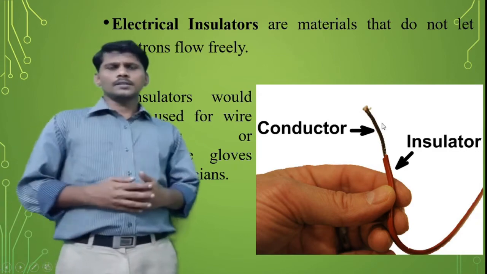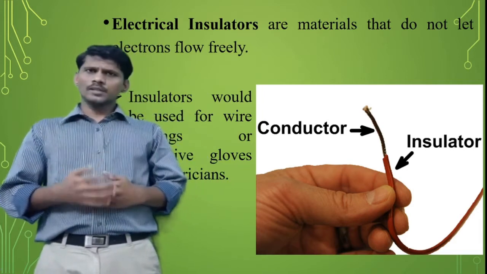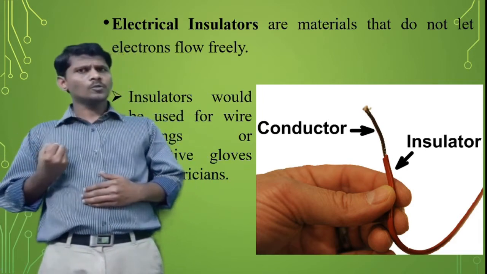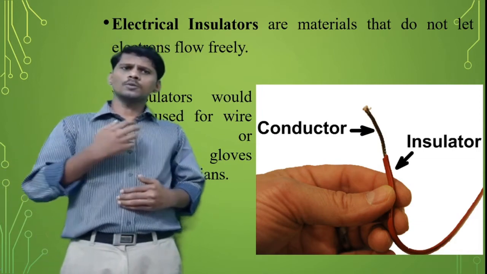Conductors allow the charges to pass through them. Insulators do not allow the charges to pass through them.